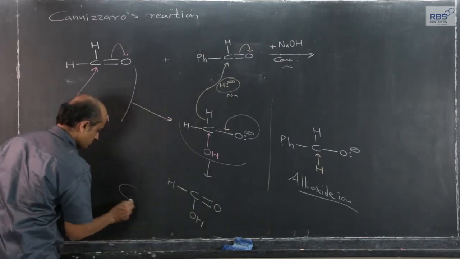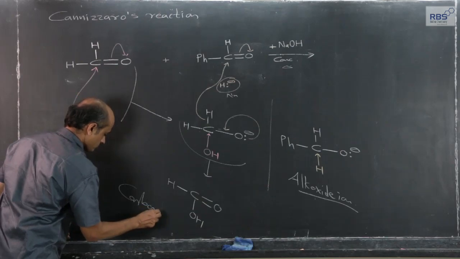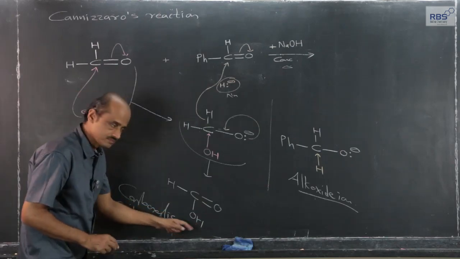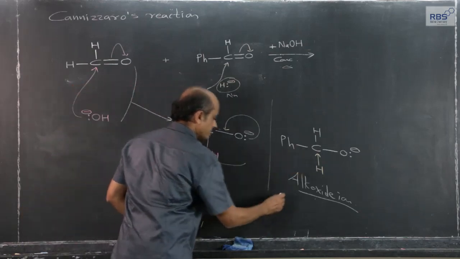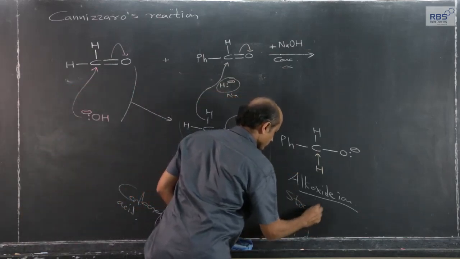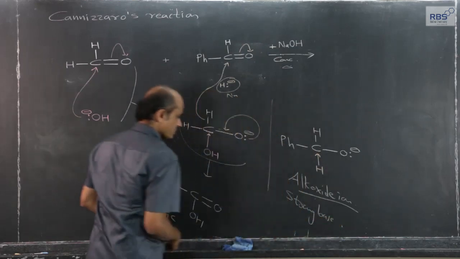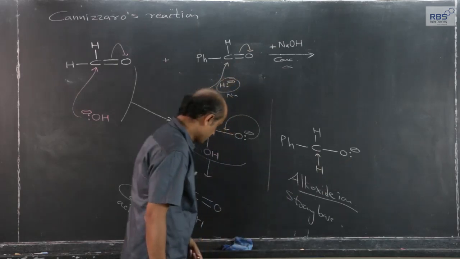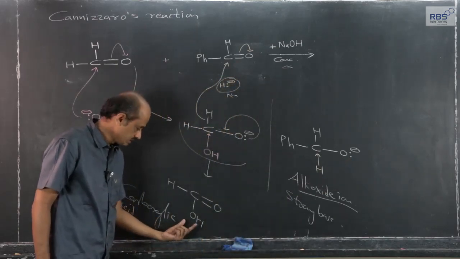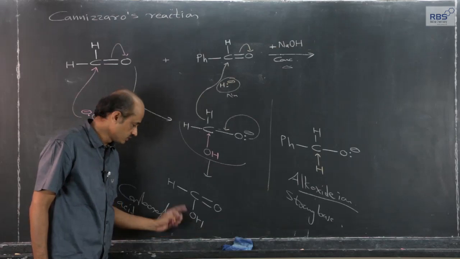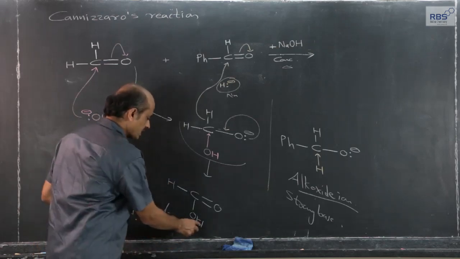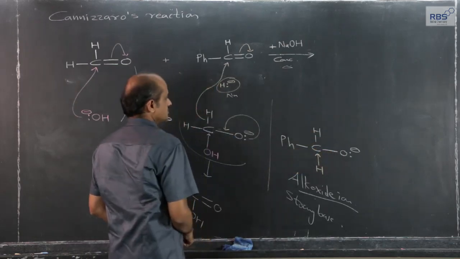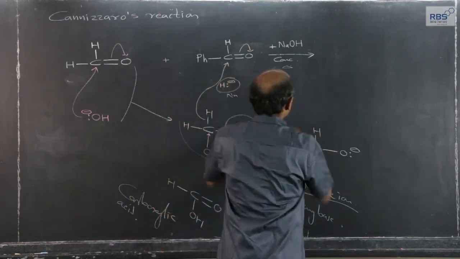Now this is carboxylic acid, with an acidic hydrogen atom, and alkoxide, which is a strong base. So this alkoxide will pull the proton, and hydrogen in the form of proton is easily available because the OH bond is polar in the carboxylic acid functional group. This hydrogen in the form of H plus will be pulled by this.